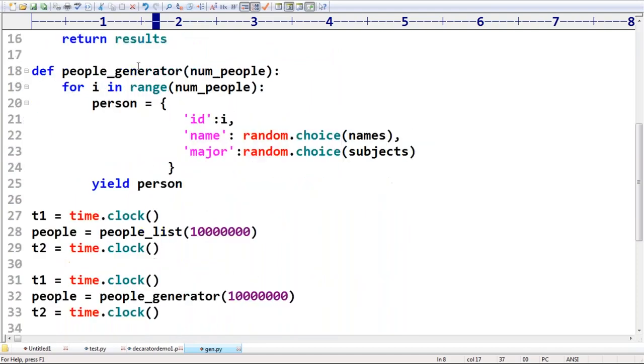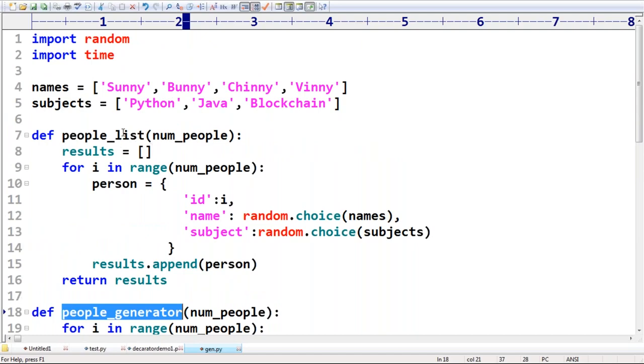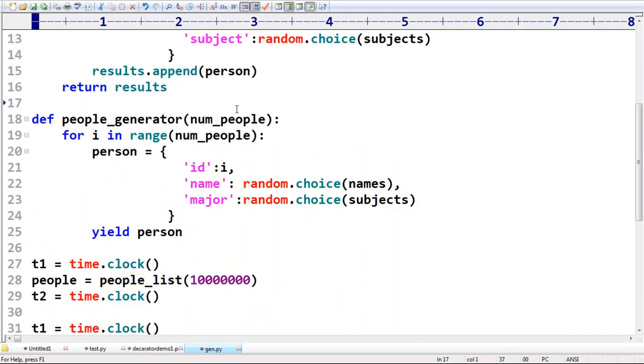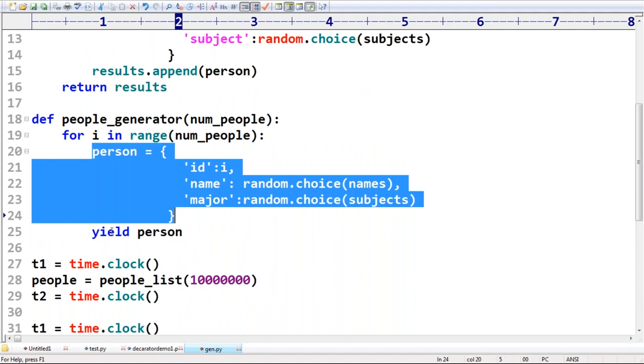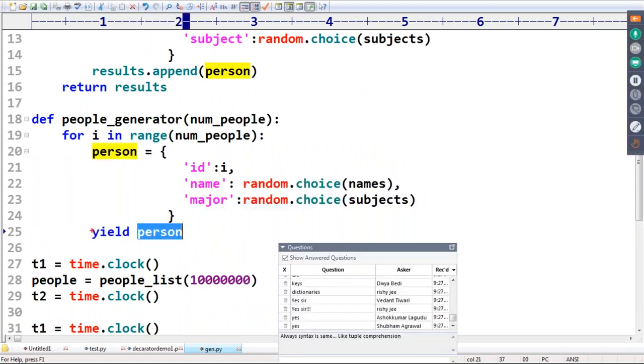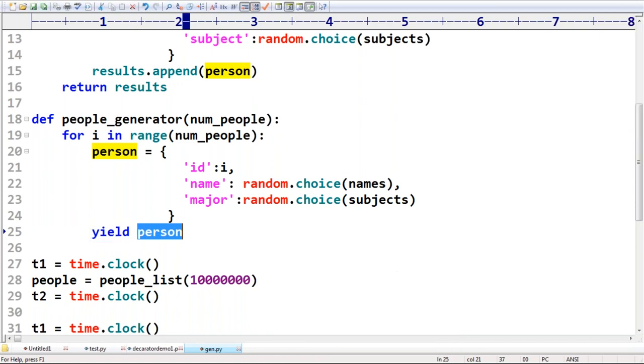Sir, now def people generator. This one is the people list, but this one is people generator, with number of people. For i in range, okay, person, yield person. Can you please read this line? Very, very important keyword. What is this one, sir? Yield person. I'm not saving person objects anywhere. Just yield person.